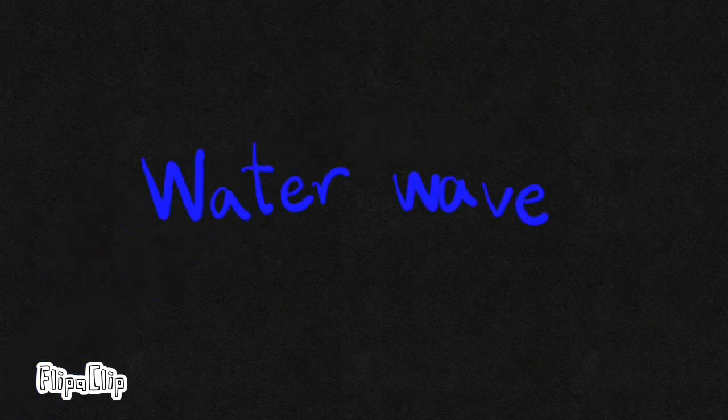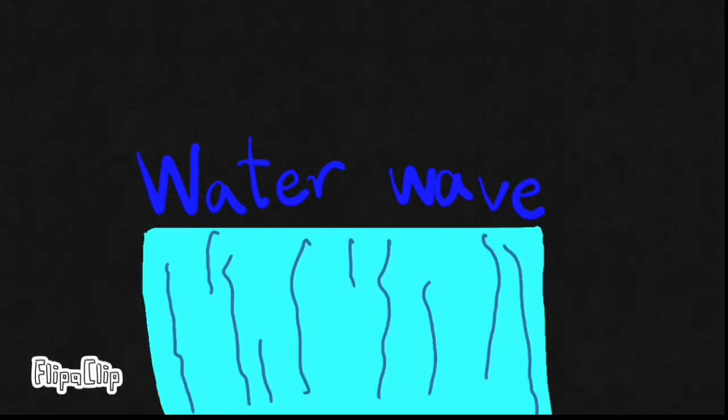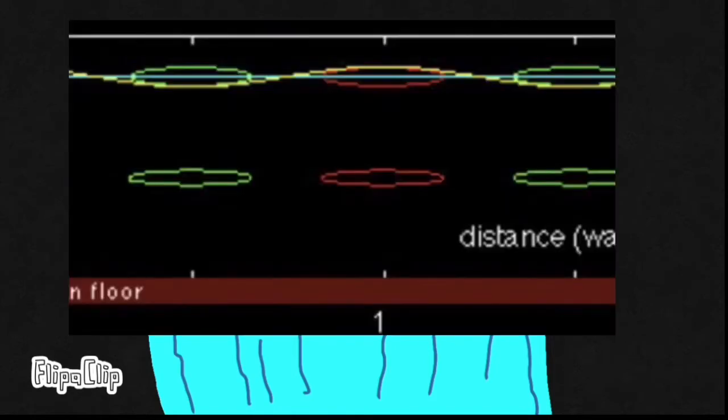Next, we're going to explain about water waves. We can see the water wave move towards the shore on the crest of a wave and move the same distance backward with the trough of the wave. The debris moves in a roughly circular path perpendicular to the water's surface. Water waves are surface waves, a mixture of longitudinal and transverse waves.